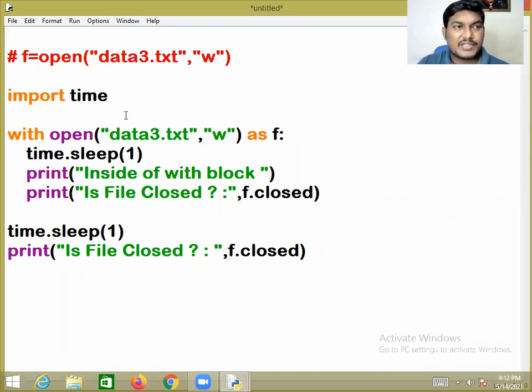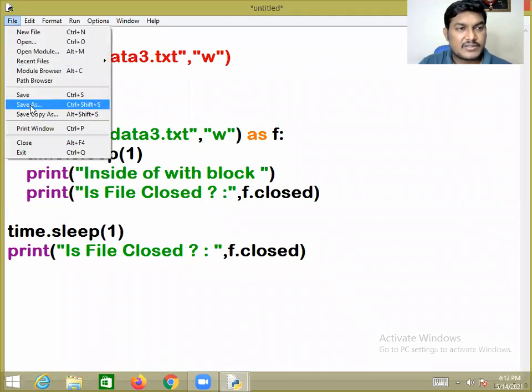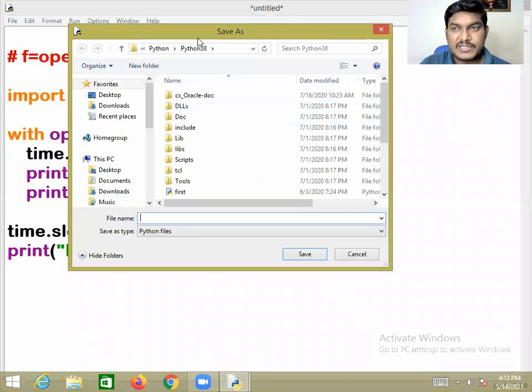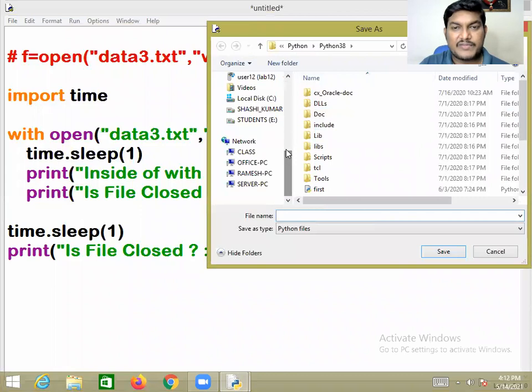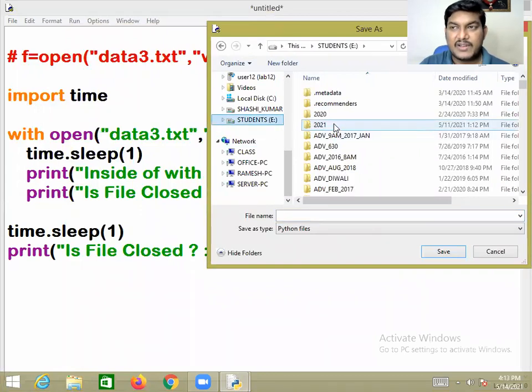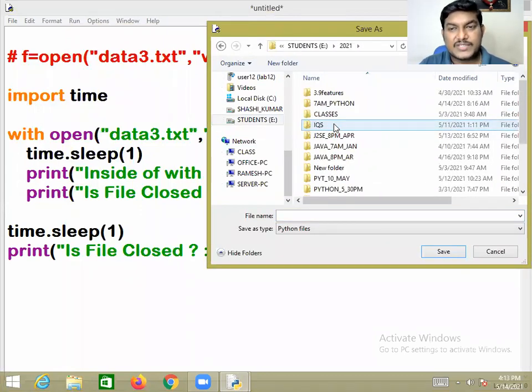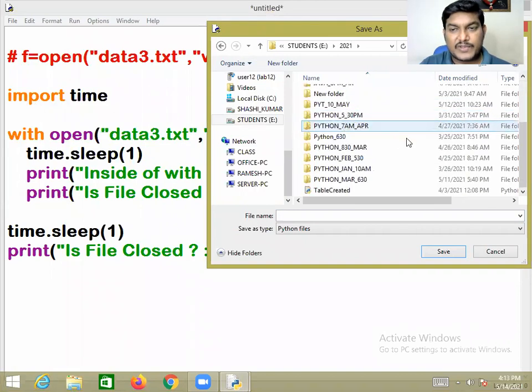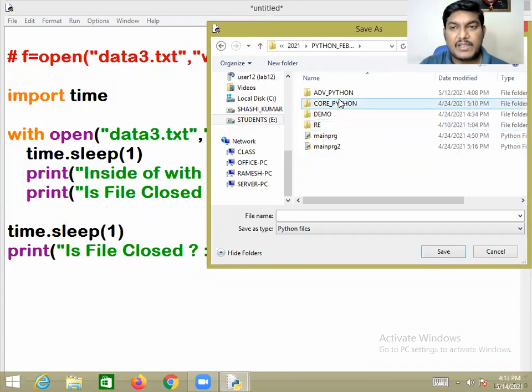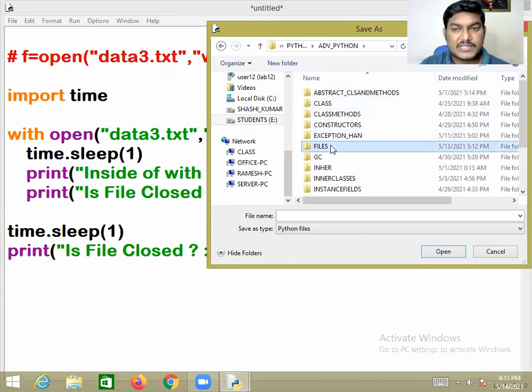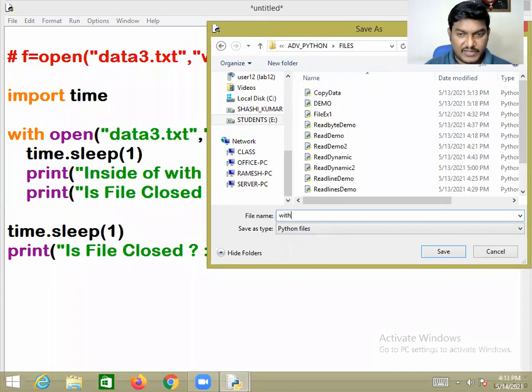So let me save this. I just want to save this program. Where do you want to save? In our respective folder. We already created one folder in the E drive, 2021. Inside this folder, we have created one folder, that is Python February 530, inside Advanced Python, for files. This is about with_open.py.